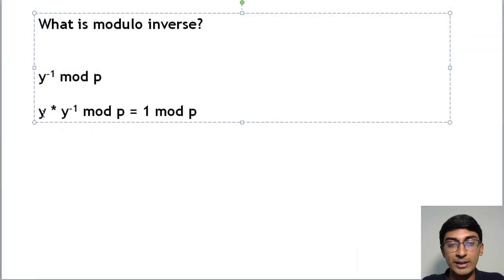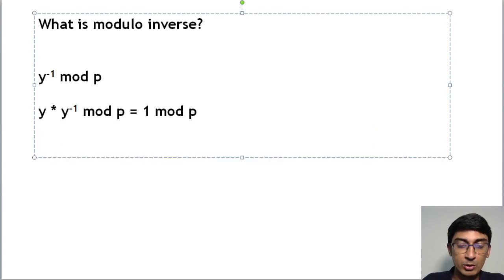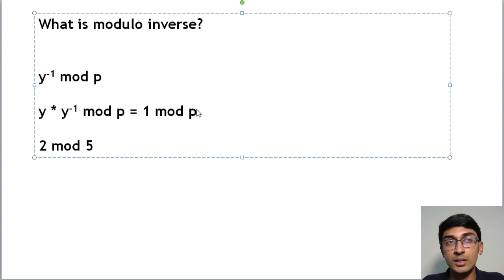Let's say you have some value y. Its multiplicative inverse, y raised to minus 1, is that value with which, if you multiply y under modulo p, you will get 1 as the value, right? So a simple example: if I want to find the multiplicative inverse of 2 under mod phi, I have to multiply 2 with a certain value such that the remainder would be 1.